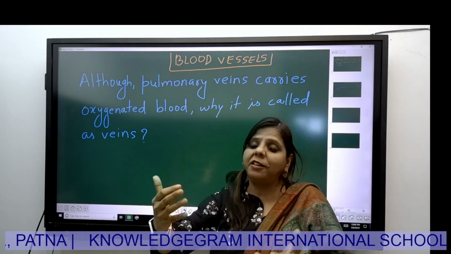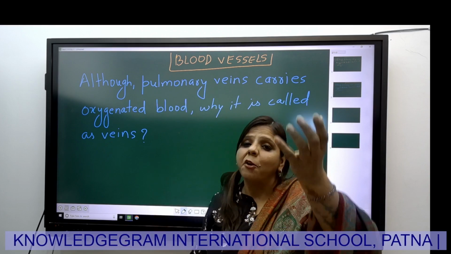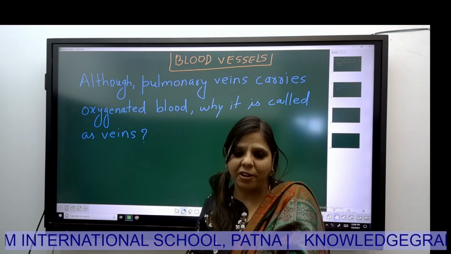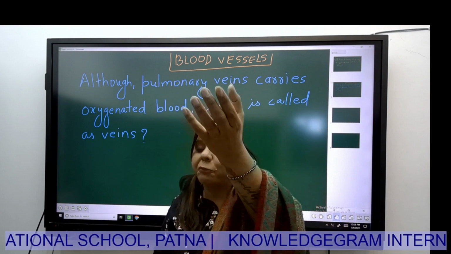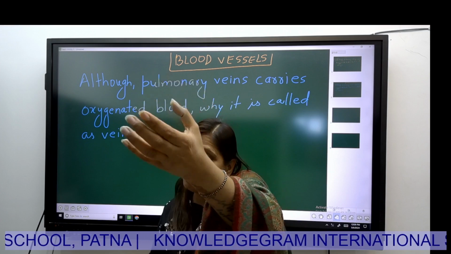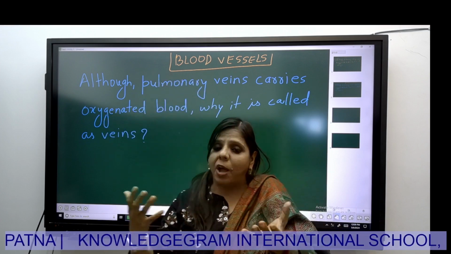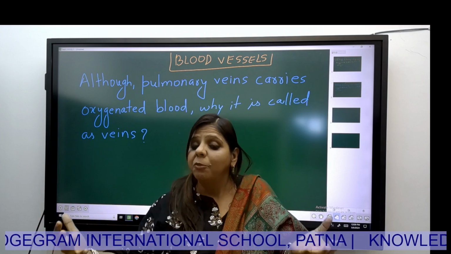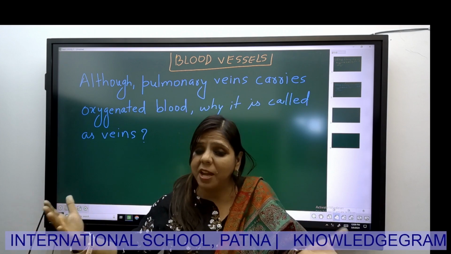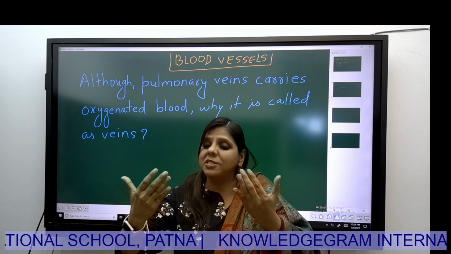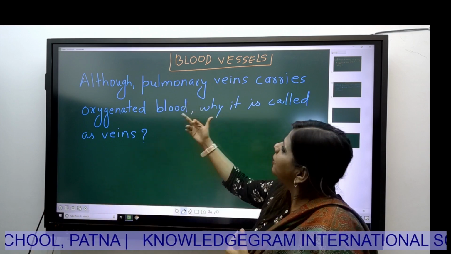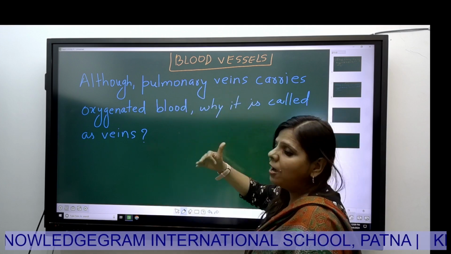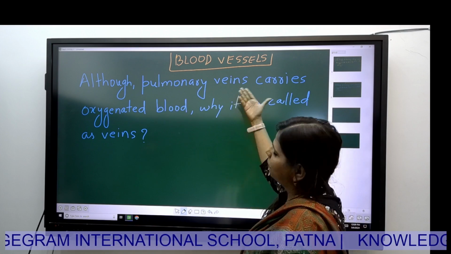Pulmonary veins are the blood vessels which are carrying the blood from the lungs towards the heart, that is, the left atrium. So what are the blood vessels which are carrying blood towards the heart? These are veins, because veins are the blood vessels which carry blood towards the heart. So since pulmonary vein is carrying the blood from the lungs towards the heart, it will be a vein.